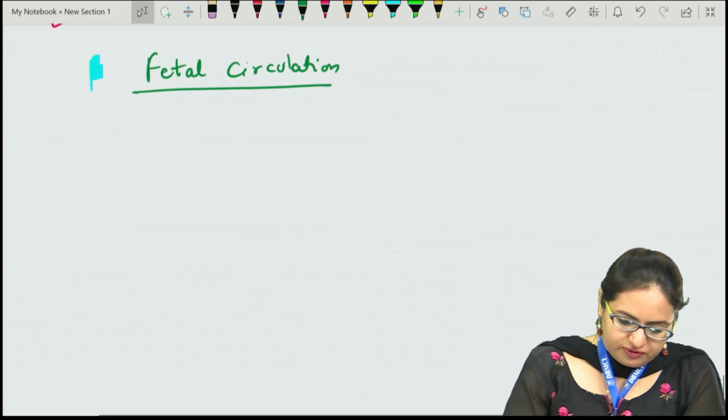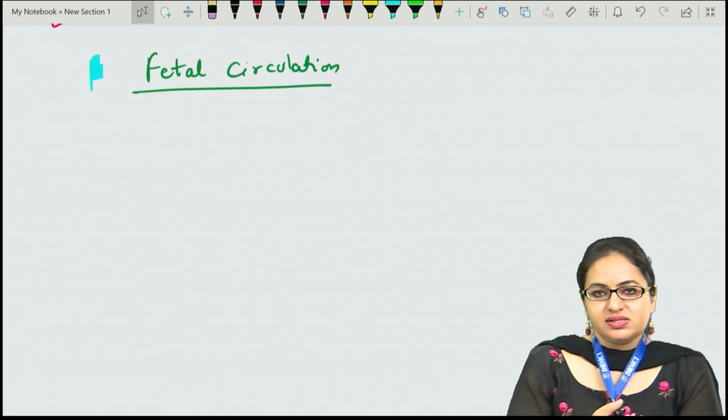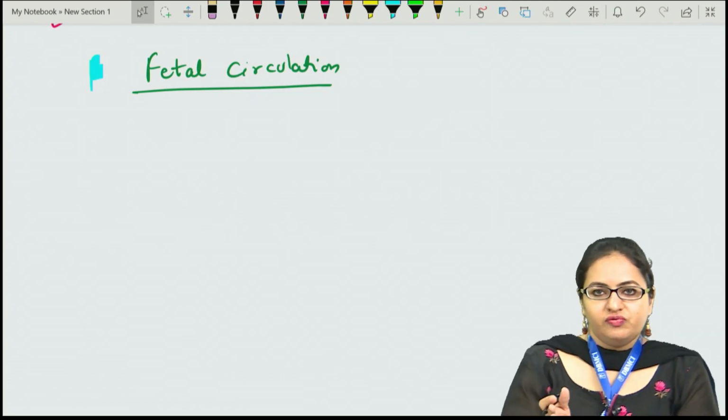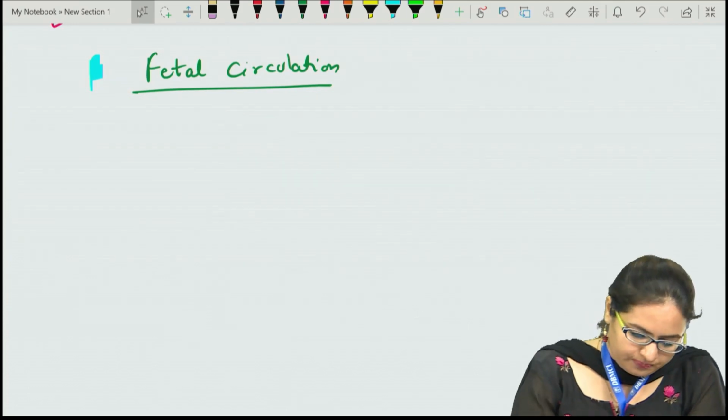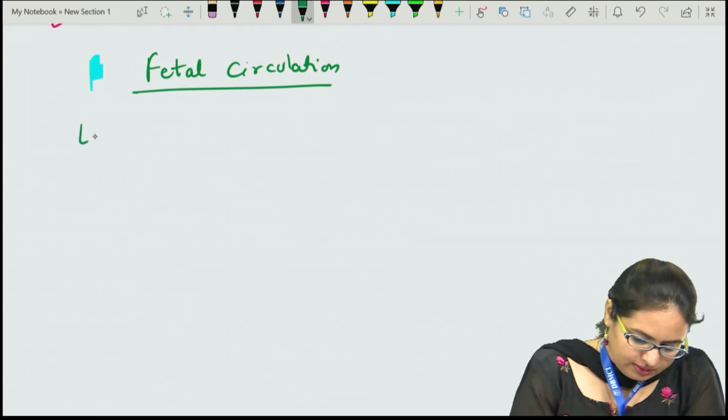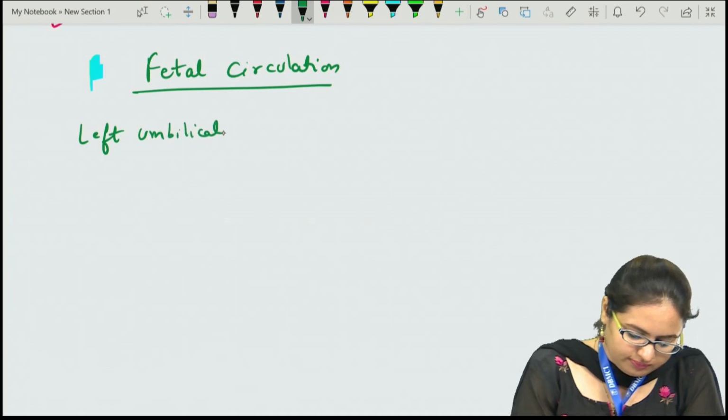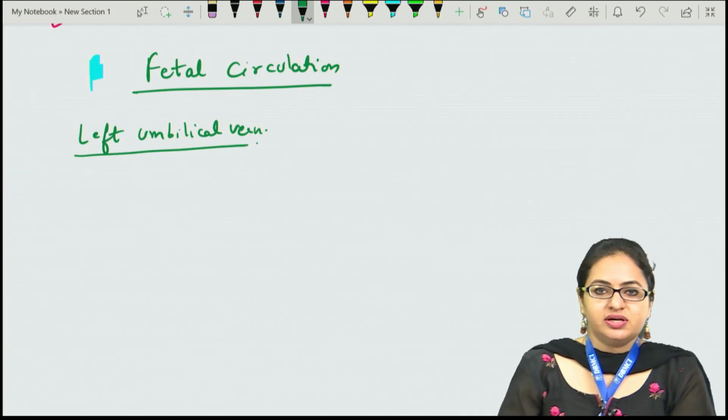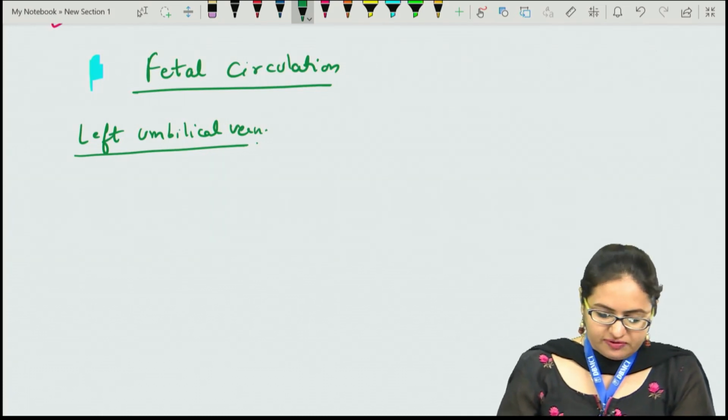So when we talk about the fetal circulation, in the placenta the oxygenated blood is there, and this oxygenated blood is brought to the fetus with the help of the umbilical veins. The left umbilical vein brings the oxygenated blood from the placenta towards the fetus.